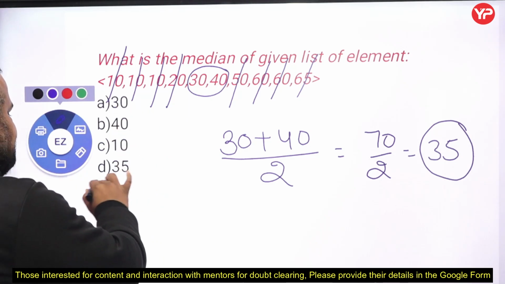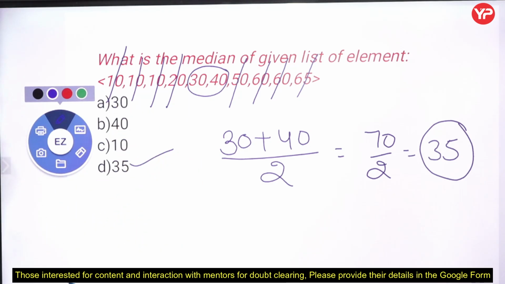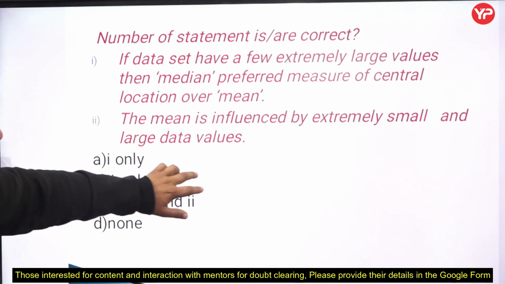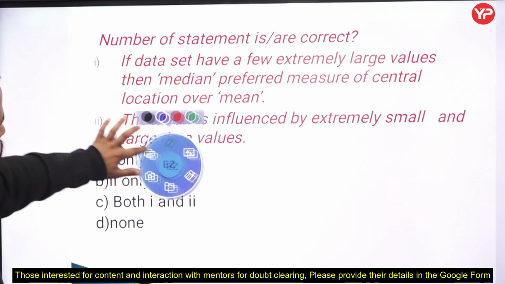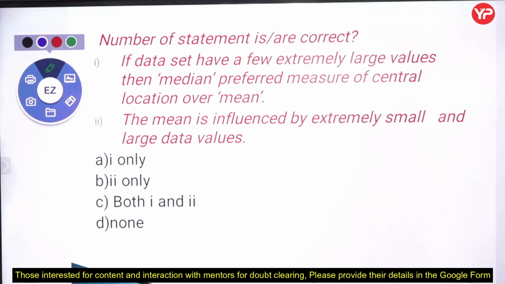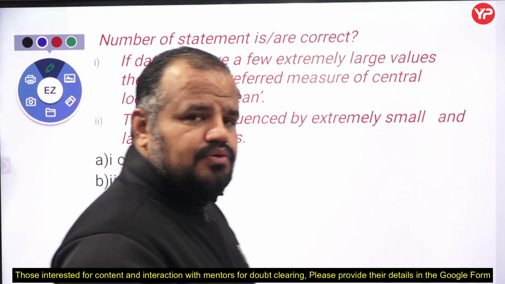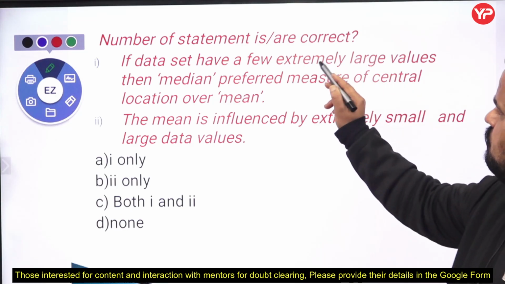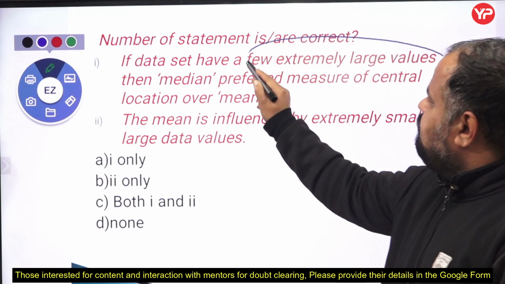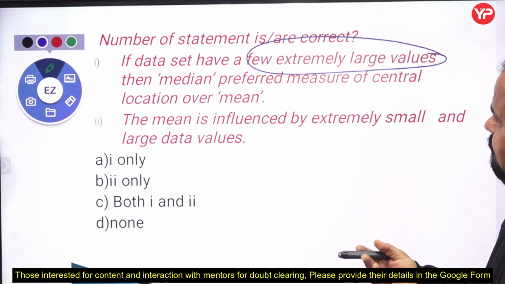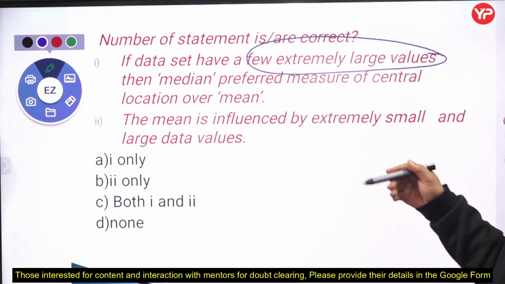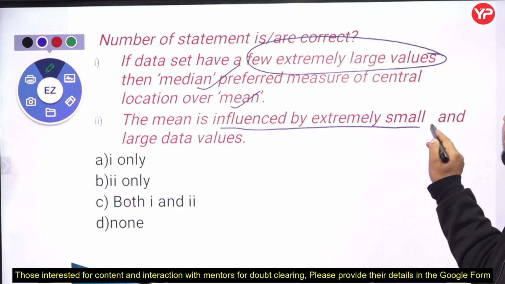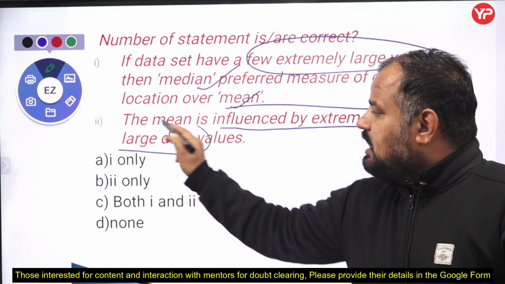Fine my dear students. So the right answer is A. Now my dear students, second problem, a very important point. For data analysis or data science, this part is very important. The number of statements that are correct. The first part is: if a data set has a few extremely large values, this is very important, then the median is the preferred measure of central location over the mean. Why? Because the mean is influenced by extremely small as well as large values in the data set.